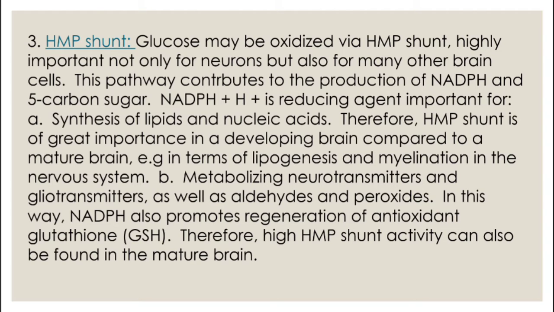Third, the HMP shunt. Glucose may be oxidized via the HMP shunt, which is highly important not only for neurons but also for many parts other than the brain. This pathway contributes to the production of NADPH and 5-carbon sugar. NADPH plus H plus is the reducing agent important for synthesis of lipids and nucleic acids. Therefore, the HMP shunt is of great importance in a developing brain compared to a mature brain, for example in terms of lipogenesis and myelination in nervous tissue. Second, it metabolizes neurotransmitters and gliotransmitters as well as aldehydes and peroxides.